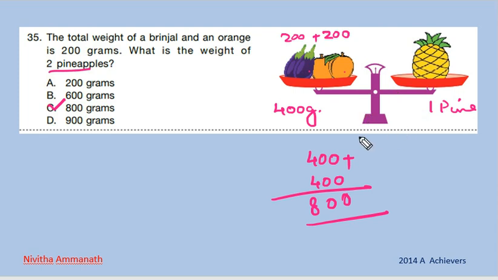Or we have to look how many 400s are in 2 pineapples. 1 pineapple contains 400 grams. So 2 pineapples contain 400 into 2. How we write? 4 into 2 equal to 8. Then double zeros, that is 800. So this is the correct option.